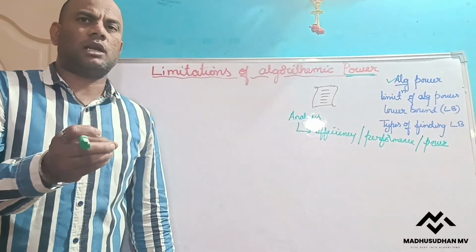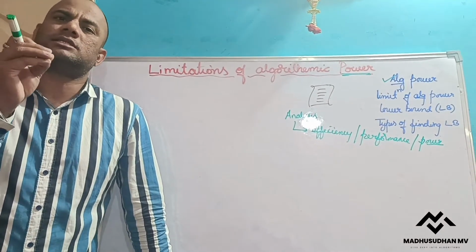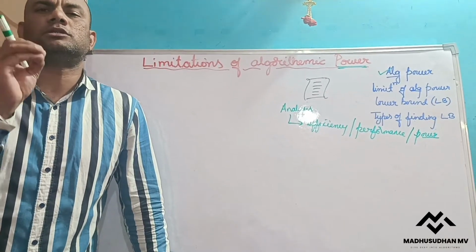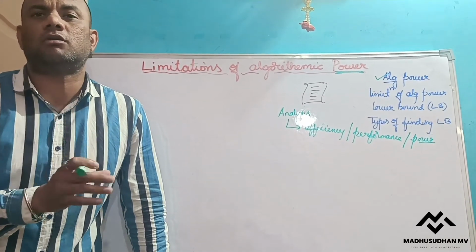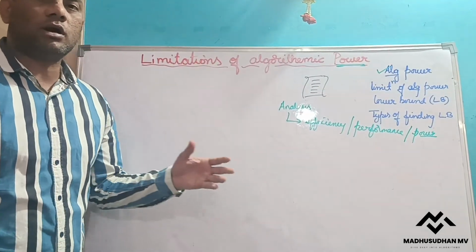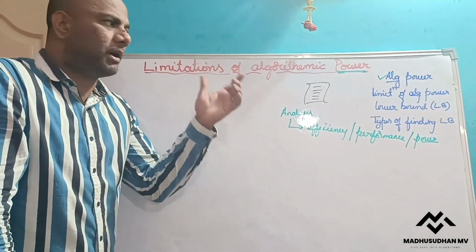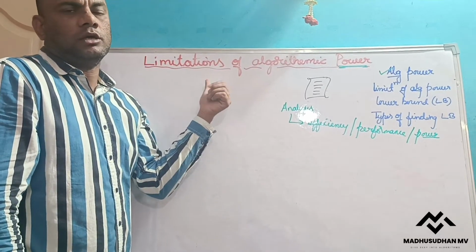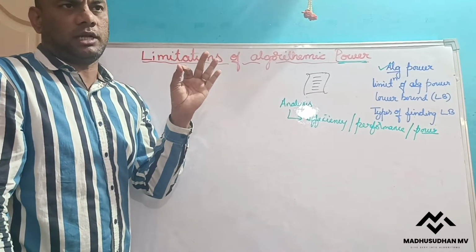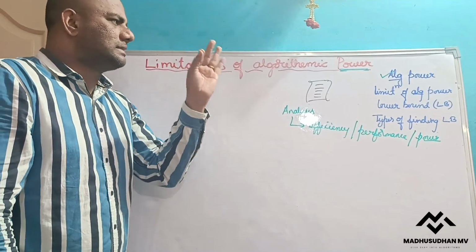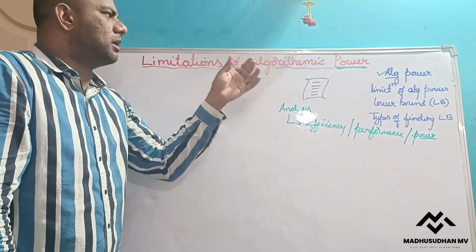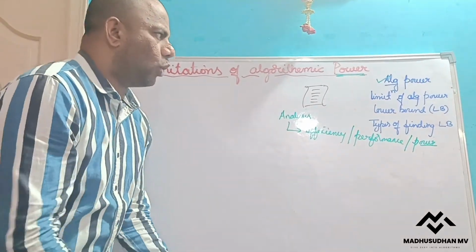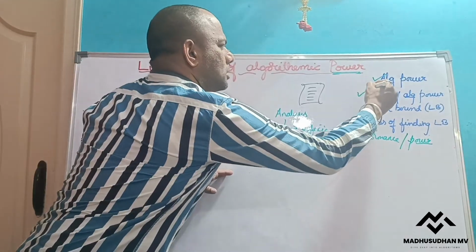Similarly, every algorithm has its own power, and every algorithm also has some disadvantages. The disadvantages of an algorithm's power we call the limitations of algorithmic power. So every algorithm has advantages as well as disadvantages, and the disadvantage of the algorithmic power we call the limitation of algorithmic power. I hope we know the second topic also.